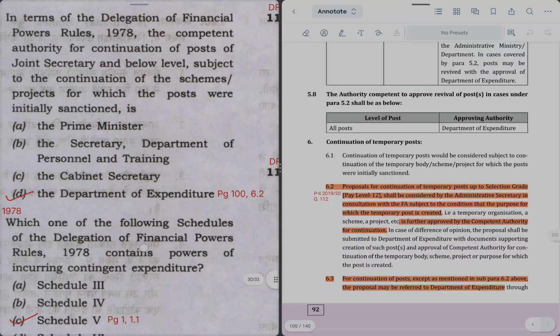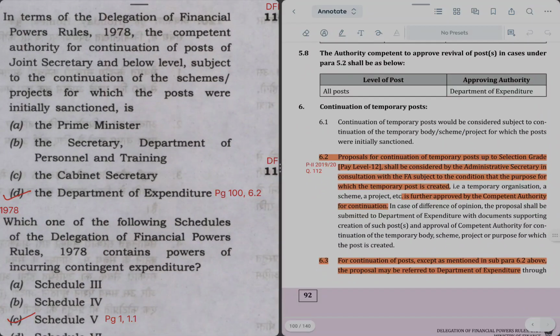Here in para 6, para 6.2, it is mentioned that a proposal for continuation of a temporary post up to selection grade pay level 12 shall be considered by the administrative secretary in consultation with the financial advisor, subject to the condition that the purpose for which the temporary post is created is further approved.